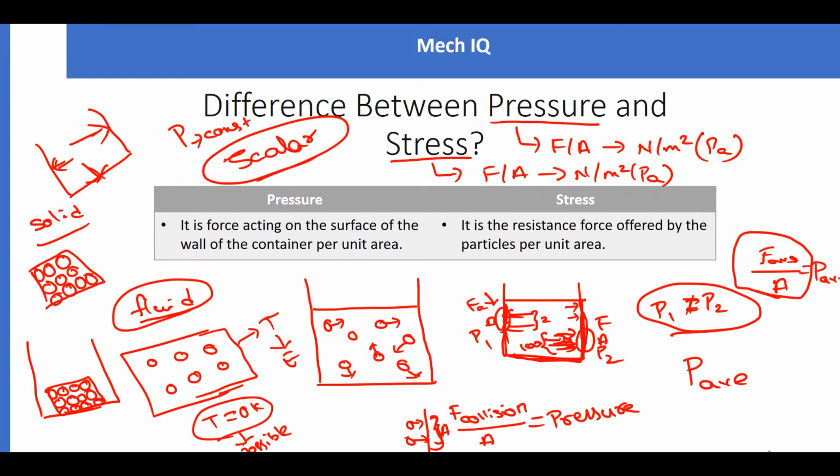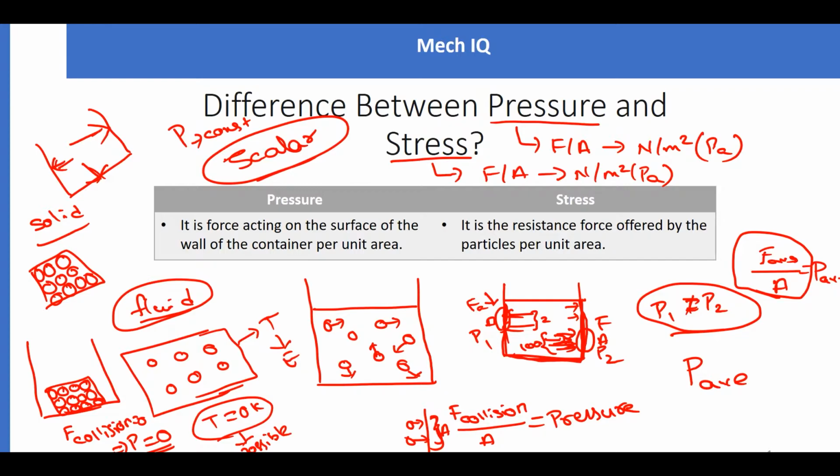No molecule comes and hits the surface. So F collision is 0, which implies pressure is also 0. That's why we don't talk about pressure when it comes to solids. Generally, pressure is associated with fluid.